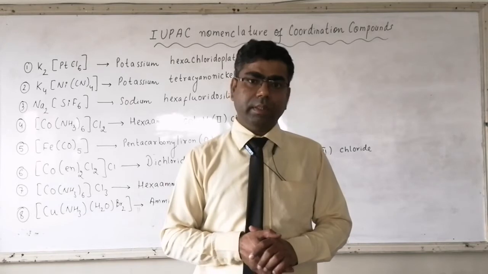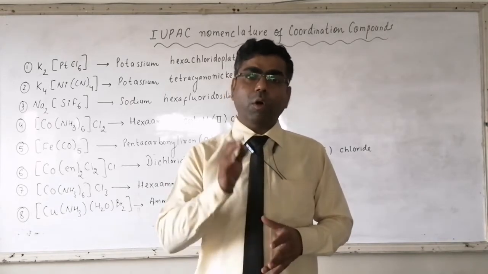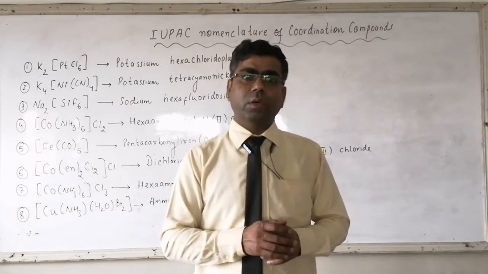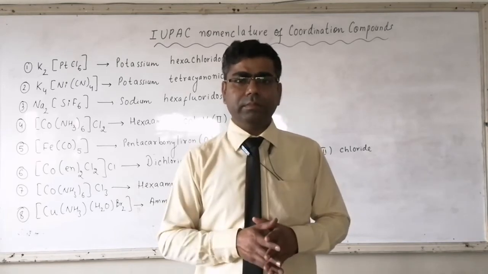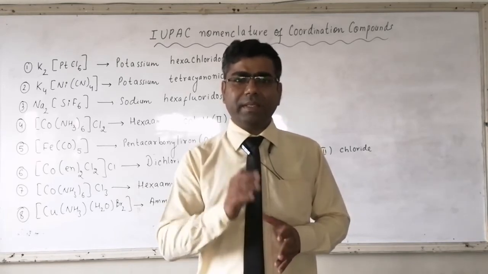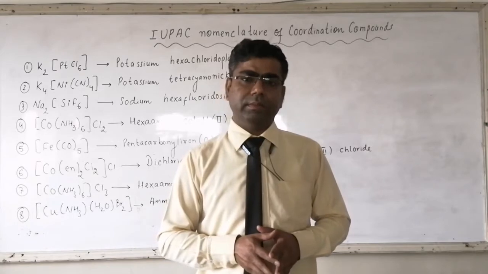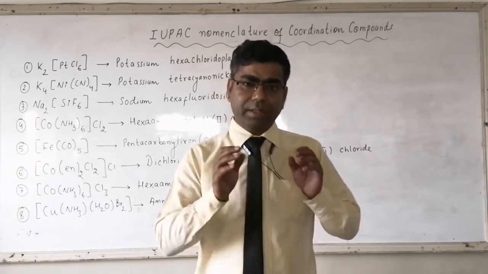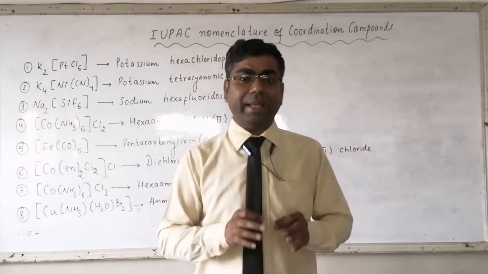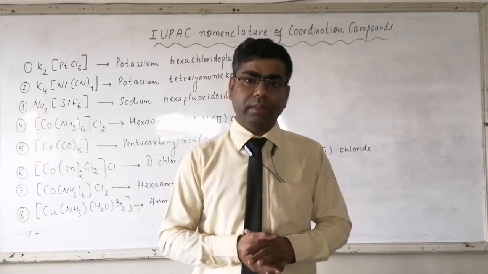And at last, the oxidation state of the central metal atom is always represented by Roman numbers, and it is represented in parenthesis or in bracket.